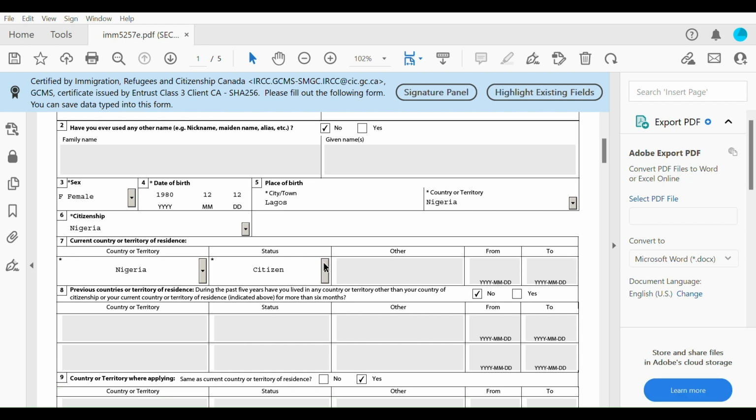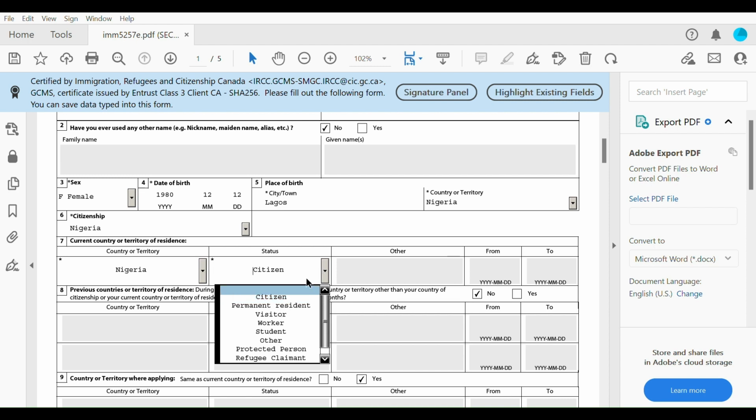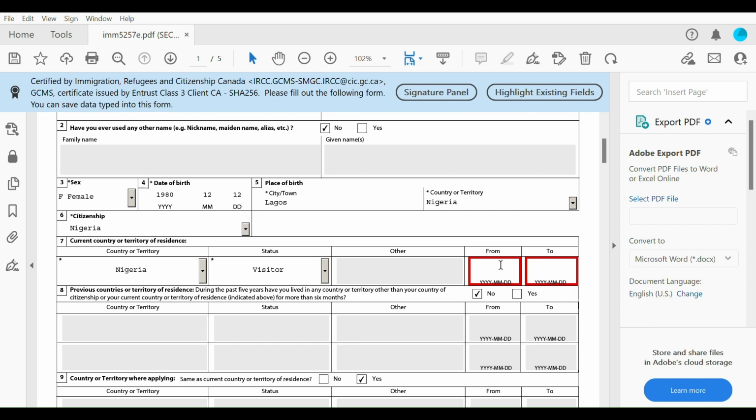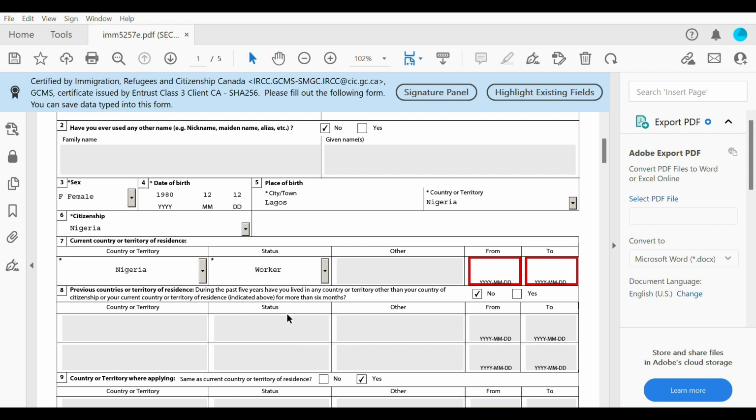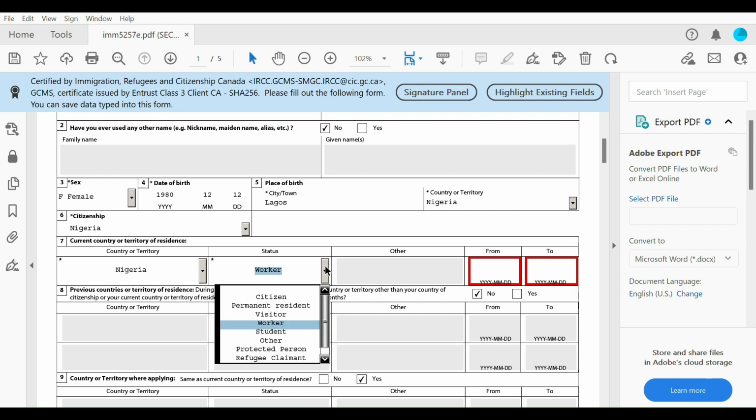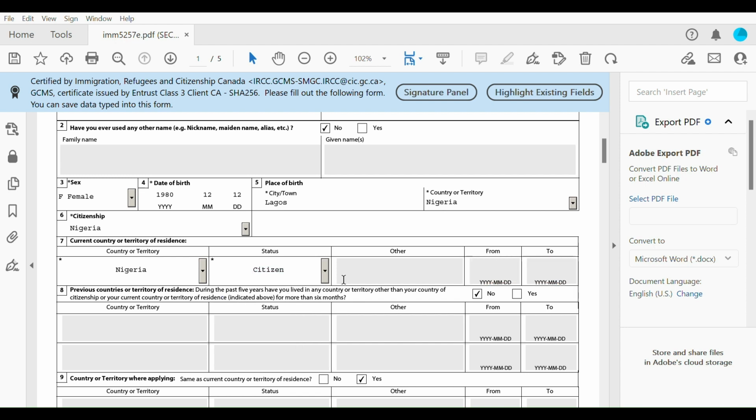So let's say you're in Nigeria, you're not a citizen of Nigeria or whatever country that you're currently residing in, and you put like a visitor. It's going to ask you how long have you been there, from what time to what time. If you've been in a different country as a worker, it's going to ask you from what time to what time. So I just put here that the current country that I'm residing in, I'm a citizen, and you find that it grayed out all that information here for me.